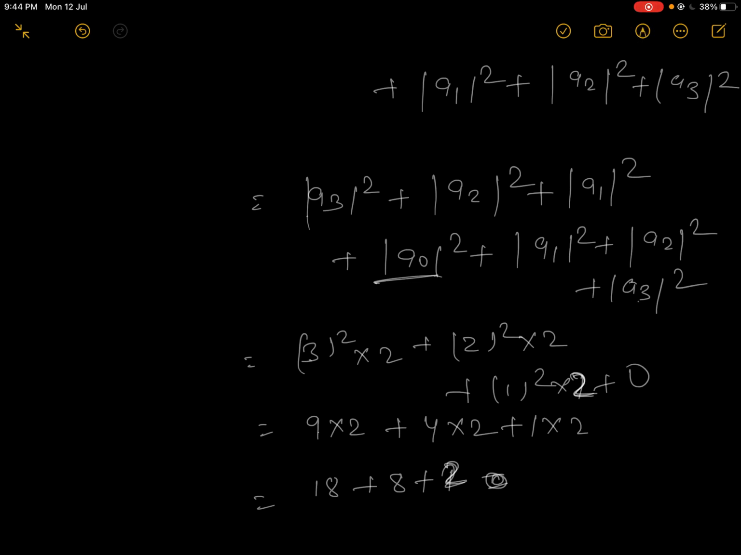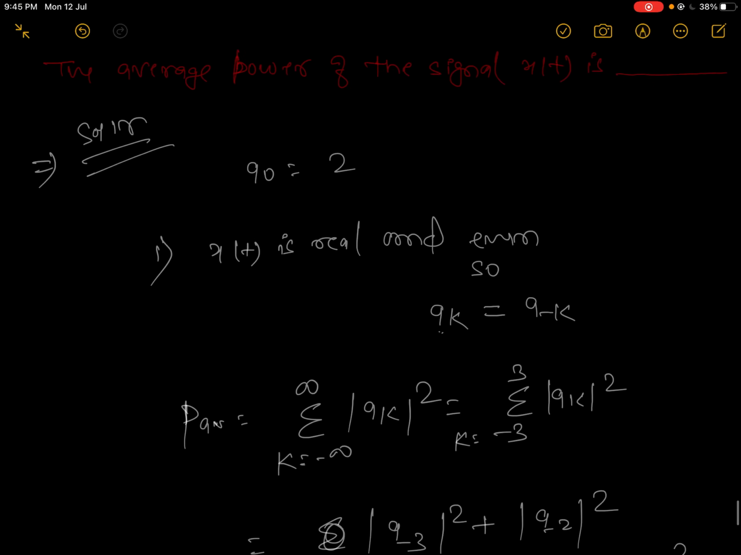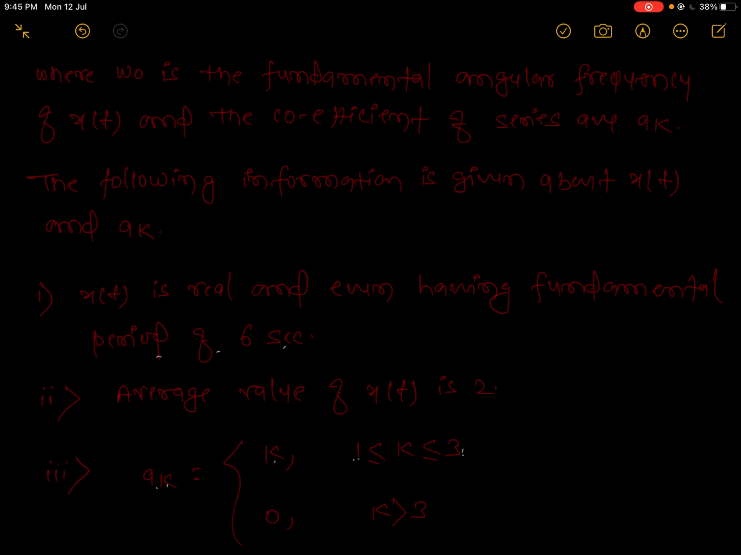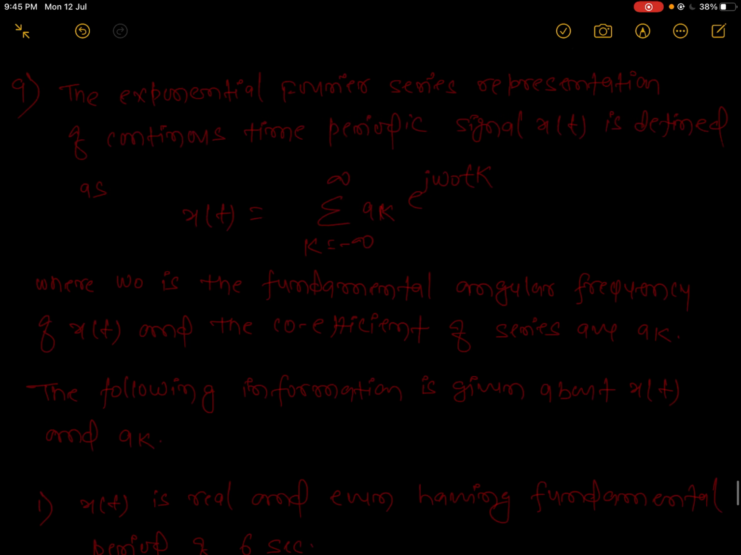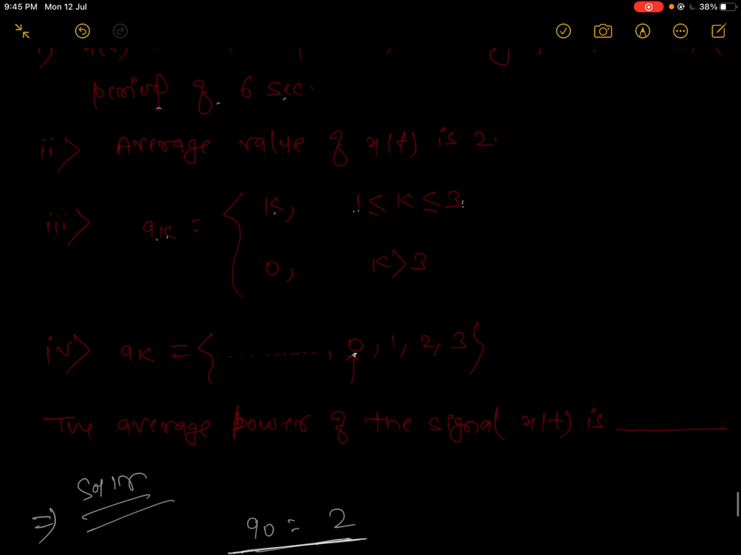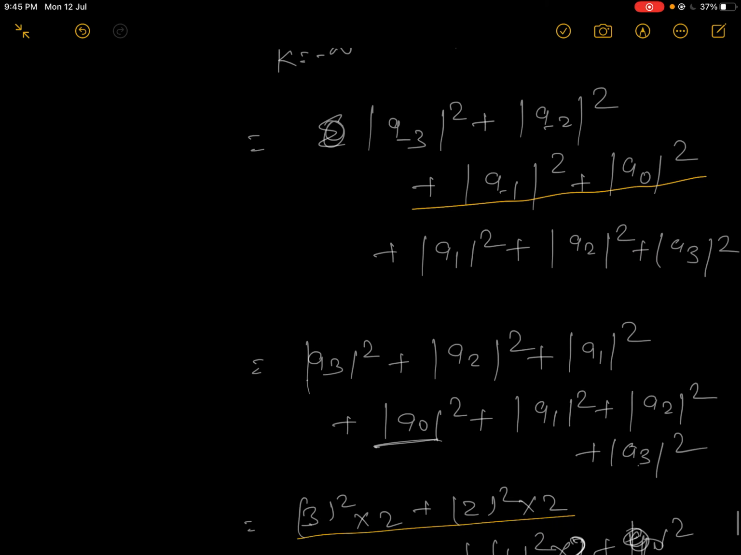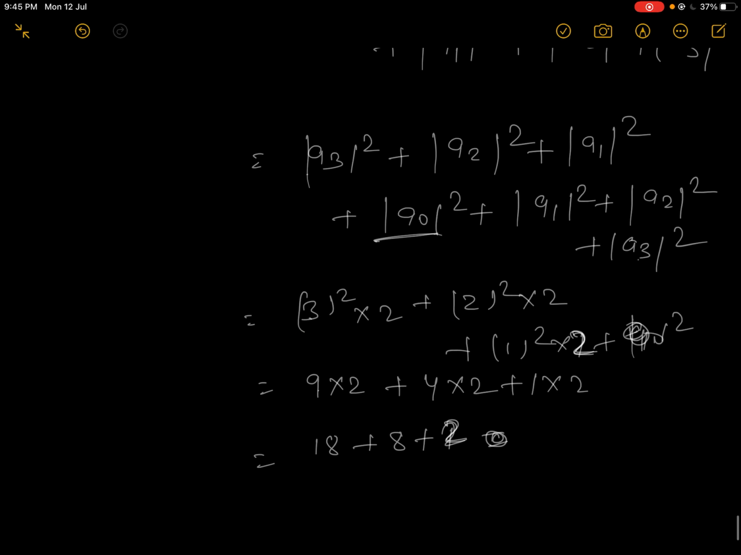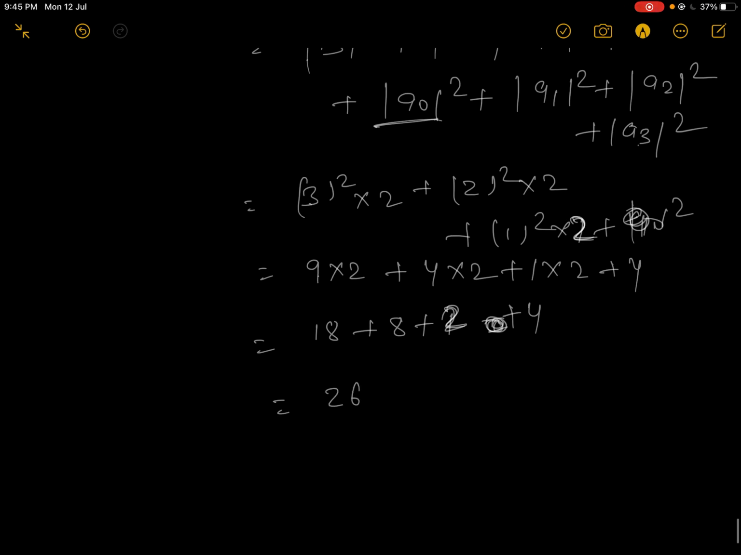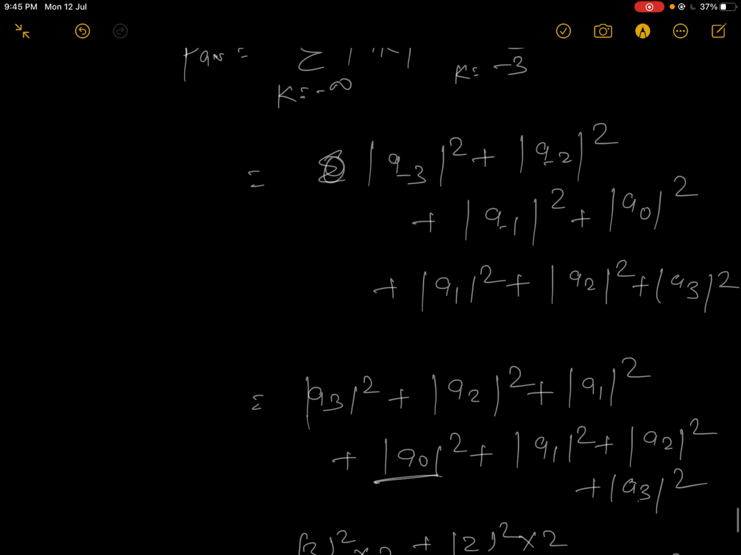Now here a0 is given: a0 equals 2, the average value. The average value is nothing but a0, so it will come only 1 time. Then a0 mod square is equal to 4. So overall, the resultant is 26 plus 4, which will be 30.